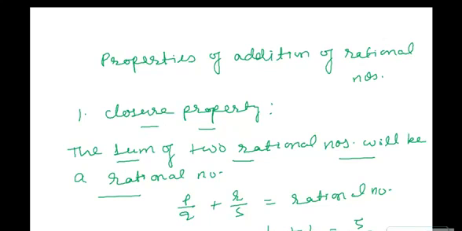Okay, next is commutativity. Now what commutativity is? See, if you add two numbers, suppose you have two numbers 2 plus 3, right? So you can write them in other order also. So the answer will remain same.